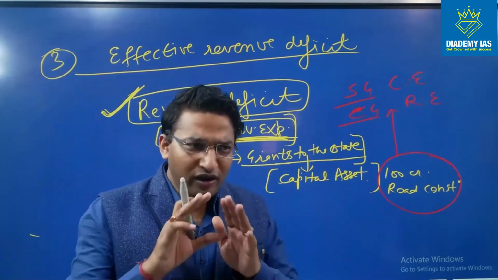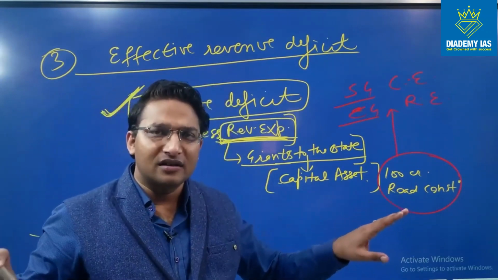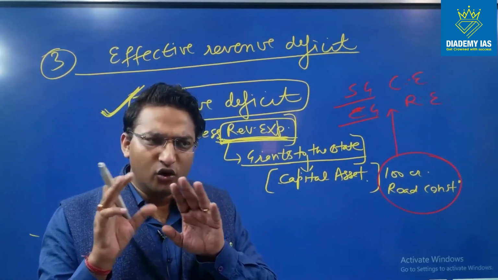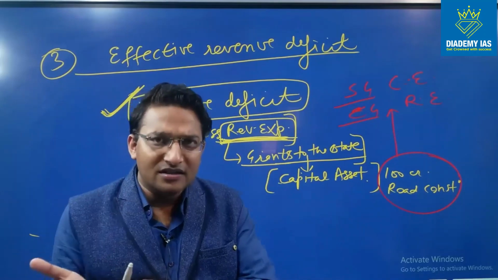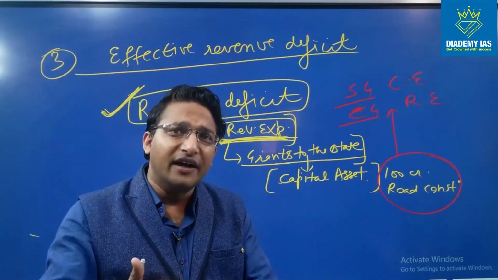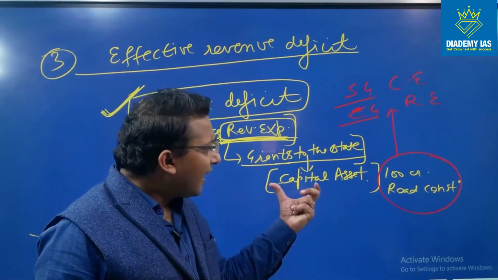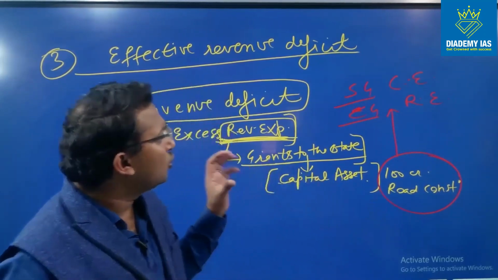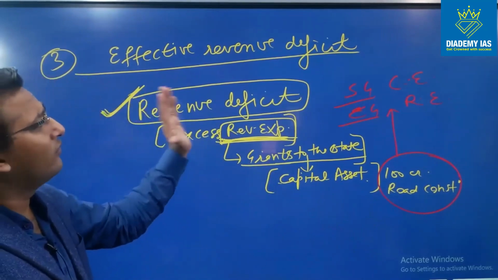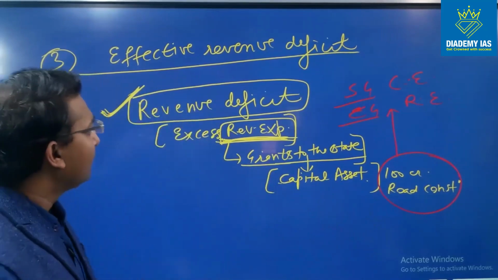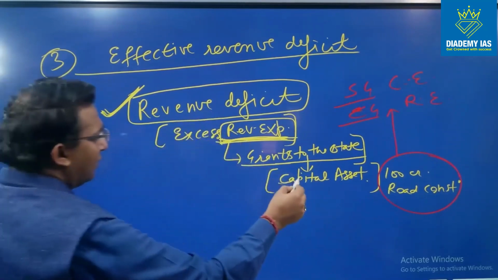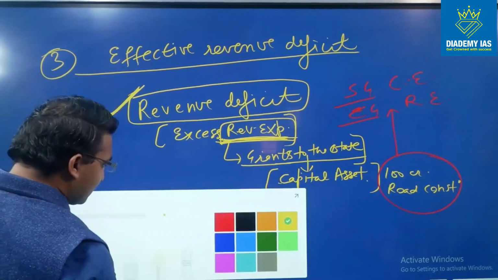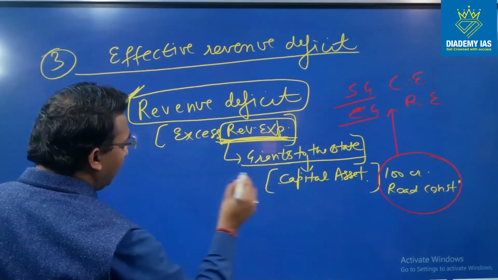So if we go beyond the technical things, if we go beyond the legal things, on the face it is very clear that this capital which has been created in the state, the expenditure incurred on this item should not be included in the revenue deficit. So logically this revenue deficit should be adjusted for the grant given to the state for the capital asset, and this is exactly what is done in the effective revenue deficit.